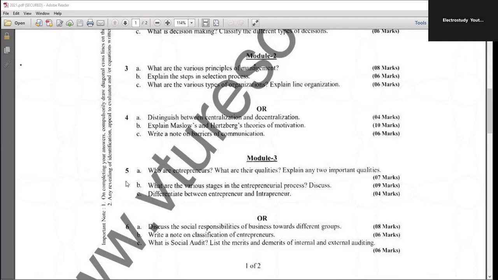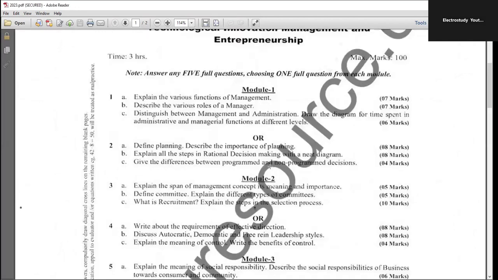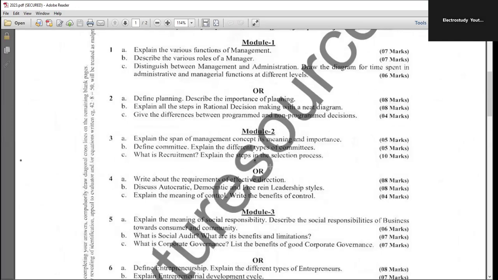Now 2023, we'll check it up. When it comes to 2023, there is span of control, question number 3A. Then talk about committee. What is the importance of committee? The types of committee. It's like a temporary setup for an organization, not permanent. It's for meeting a special purpose. Then recruitment. You have to talk about recruitment, the steps involved in the recruitment.